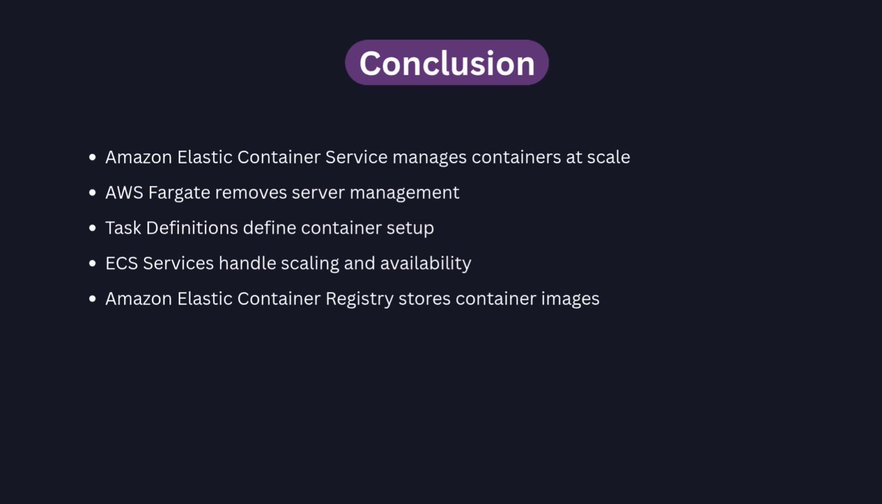In a production setup, integrating services like Amazon Elastic Container Registry and CloudWatch, along with proper networking and CI/CD pipelines, creates a scalable, secure, and efficient architecture for modern applications.